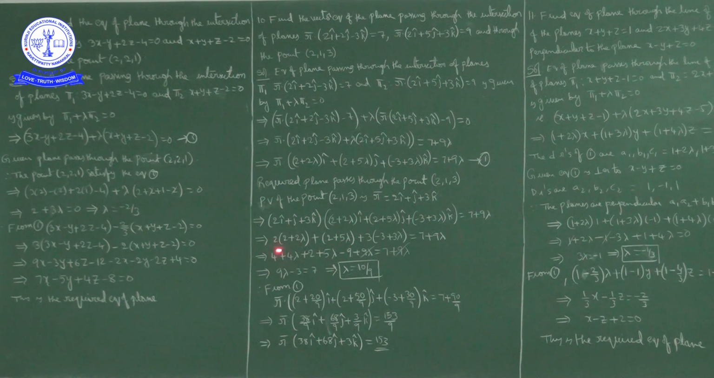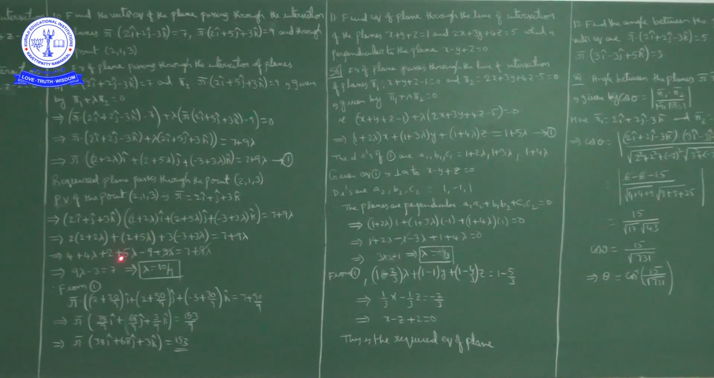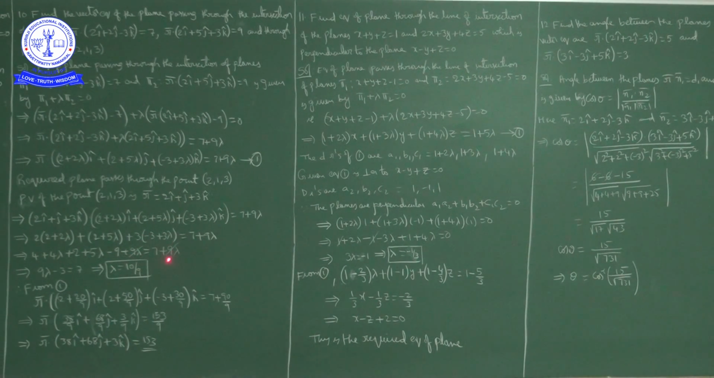Simplifying, 4 plus 4 lambda plus 2 plus 5 lambda minus 9 plus 9 lambda is equal to 7 plus 9 lambda. Both sides 9 lambda cancel. Here 4 lambda plus 5 lambda is 9 lambda, 4 plus 2 is 6, 6 minus 9 is minus 3. Taking 3 to the right side, 7 plus 3 is 10. So 9 lambda is equal to 10, lambda is equal to 10 by 9. Now substituting the lambda value in equation 1.